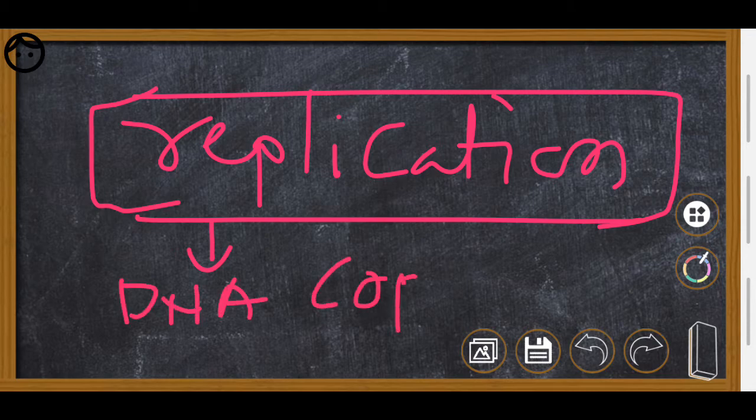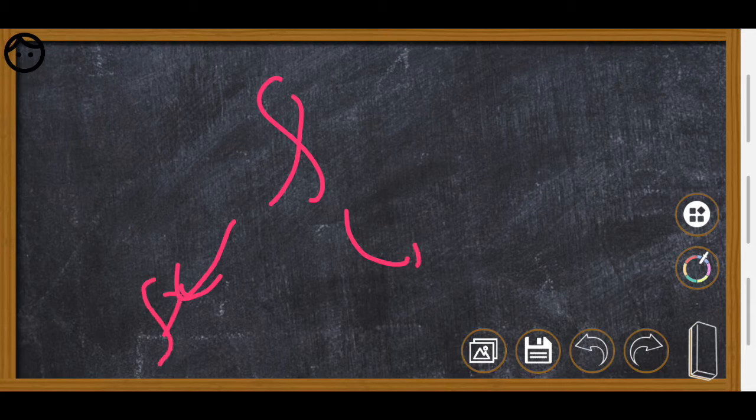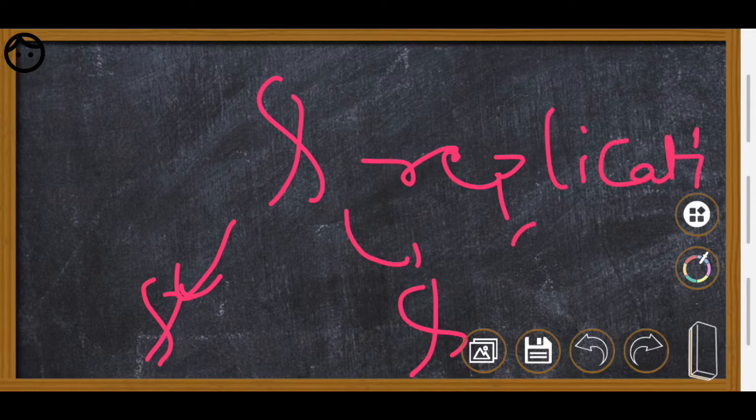What does DNA copying mean? One DNA, for example like this, becomes two DNAs, and that is called replication. This replication can be done by the mitochondria itself. That is why we call mitochondria a semi-autonomous organelle.